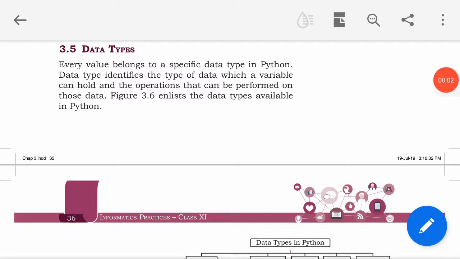Good morning, students. In this session, we will discuss the data types of Python. In Python, each value is an object and each value has a data type associated with it. Data type of a value refers to the type of value it holds and allowable operations on those values.